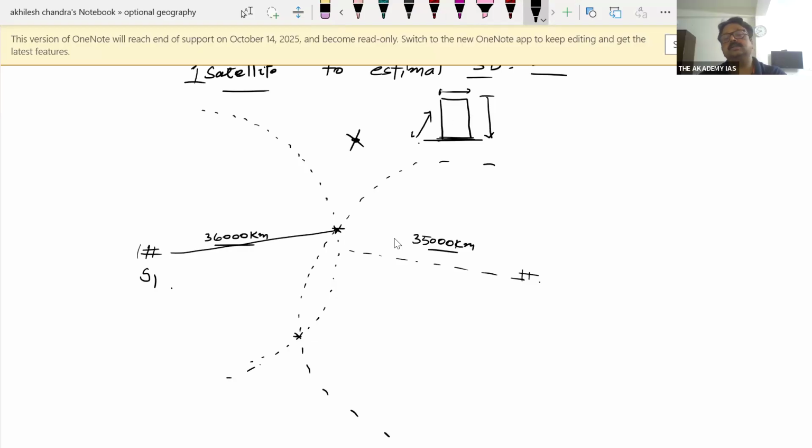Both the circles are intersecting, that can be a position, so we have position 1 and position 2.